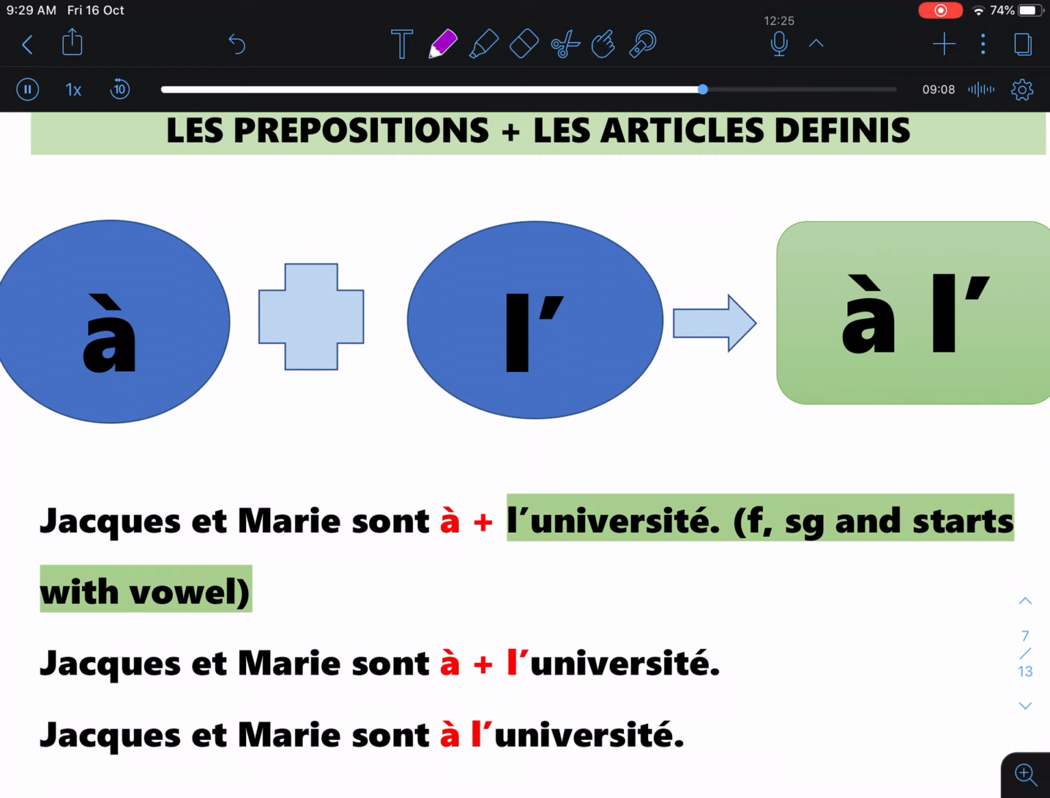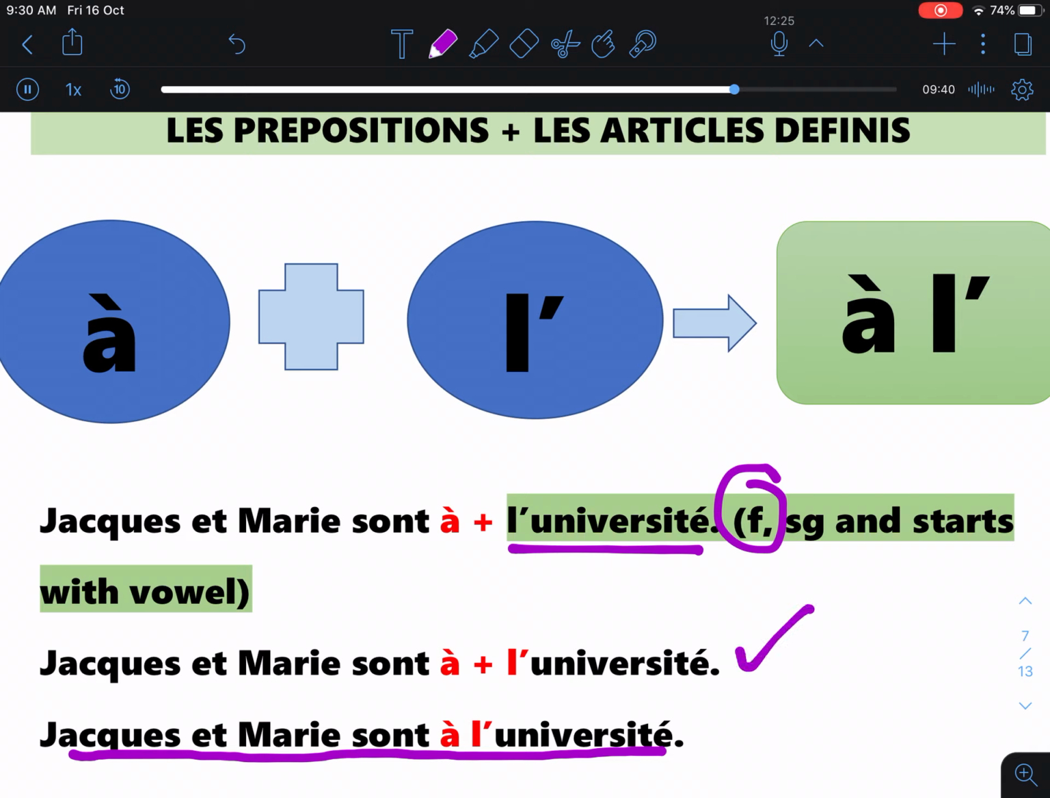Here you have Jacques et Marie sont à l'université. Now, the word université is just like appartement, but the difference is université is in feminine form, while appartement is in masculine form. When you want to say Jacques and Marie are at the university, you use à plus L apostrophe. And it doesn't change, it stays the same.